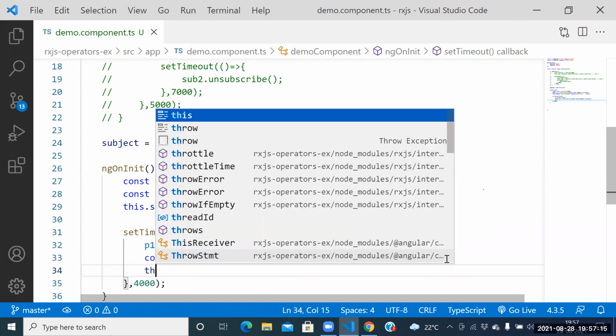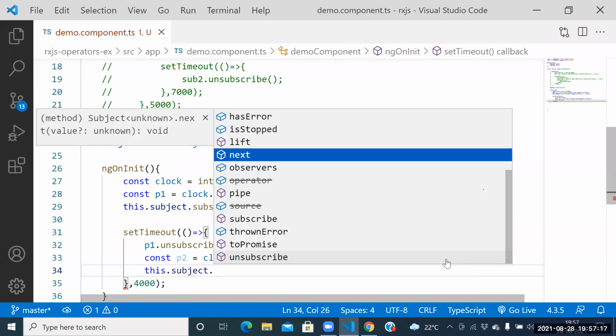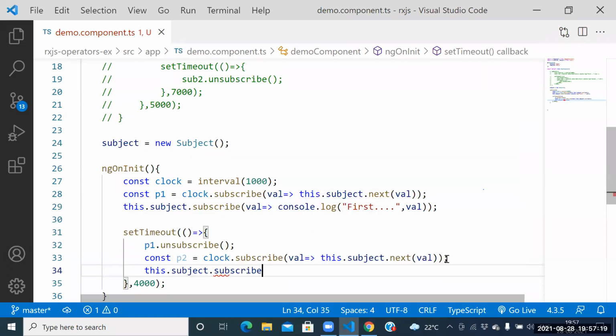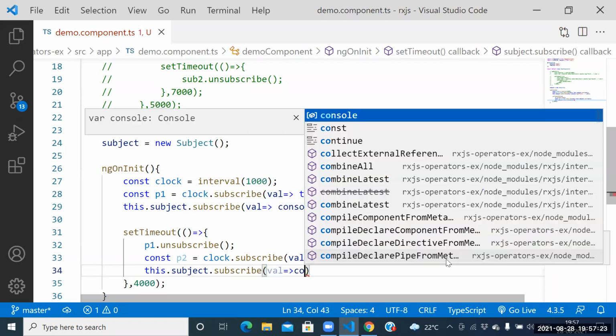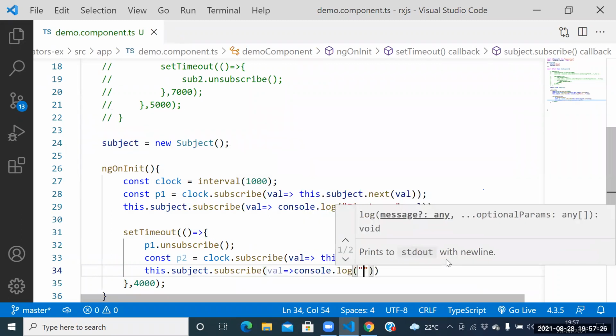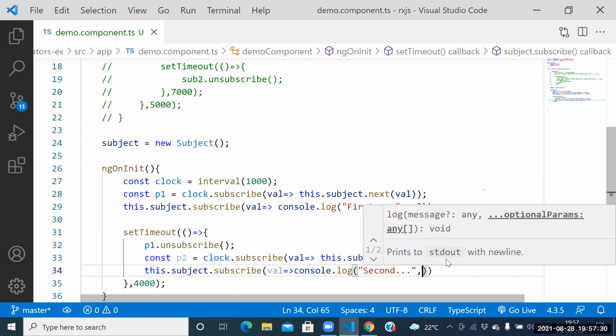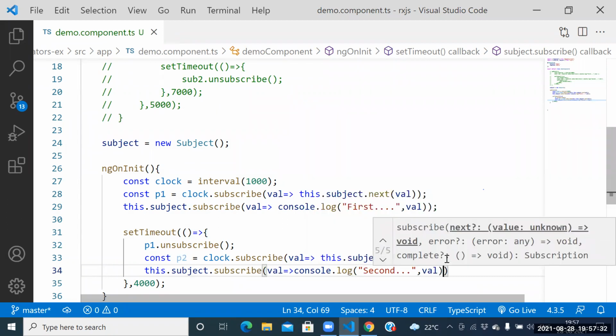this dot subject dot subscribe of value, console dot log of second. Here itself we need to pass the second value, here itself we need to pass the val.